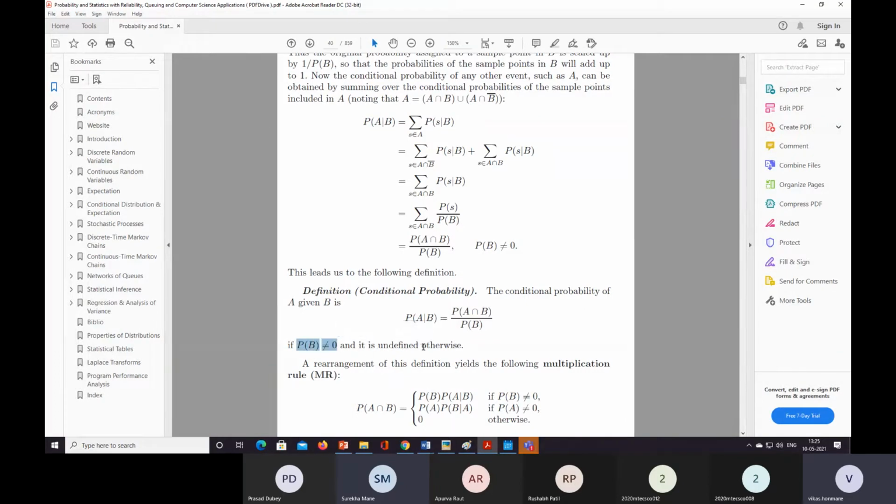It is undefined otherwise. If we have 0 at the denominator, then you get infinity here, so it is undefined. So the condition here is that we do not allow 0 at the denominator.